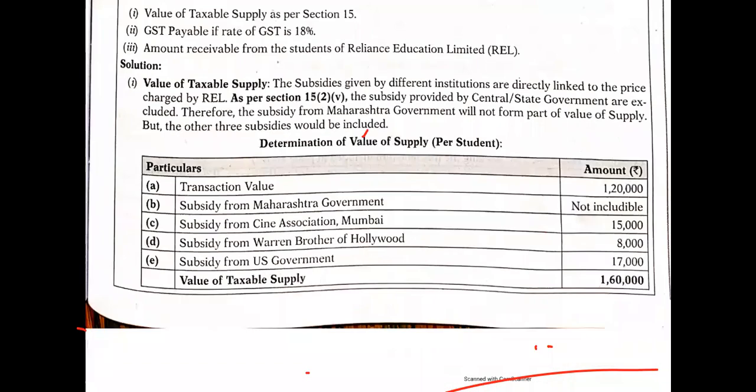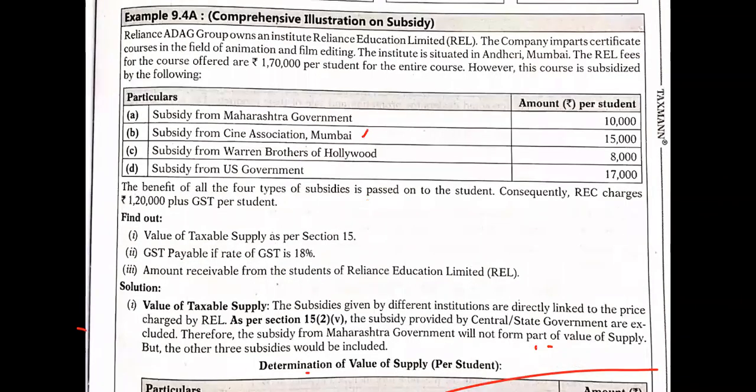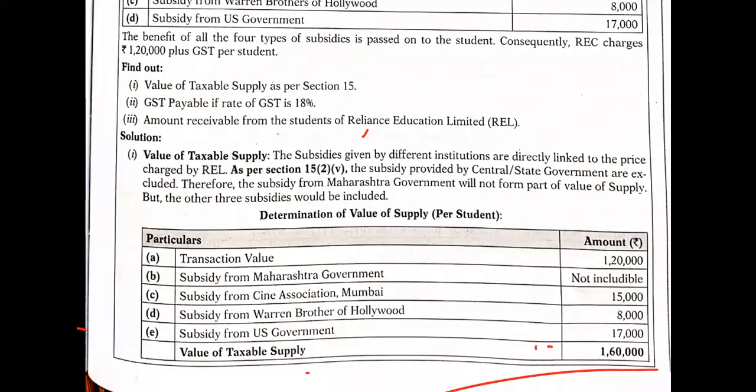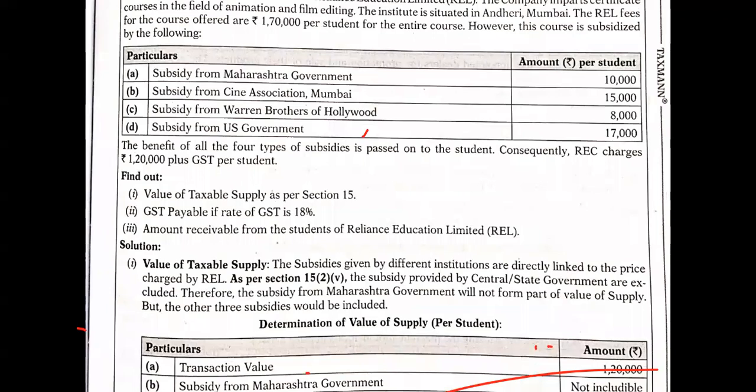So the total transaction value is 1,20,000. Then next, if you see subsidies by the Maharashtra government, this is not included. The reason is that this is provided by a particular state, right? It is not provided by any kind of association. So that is not included here.